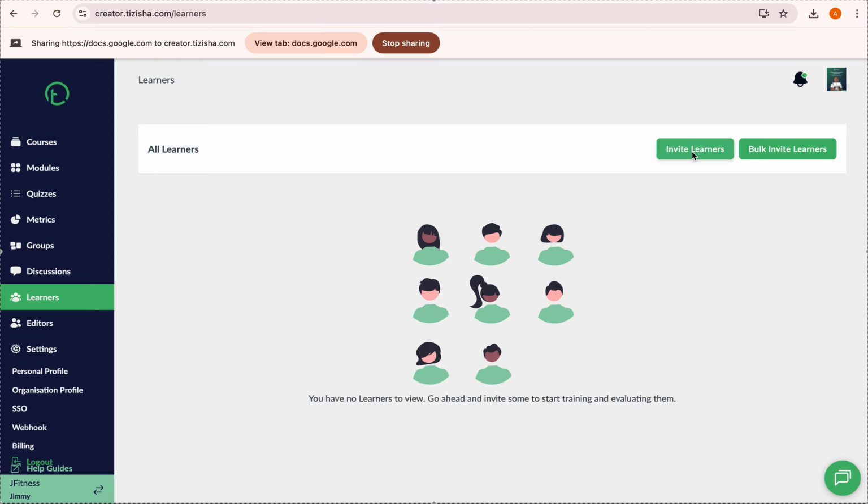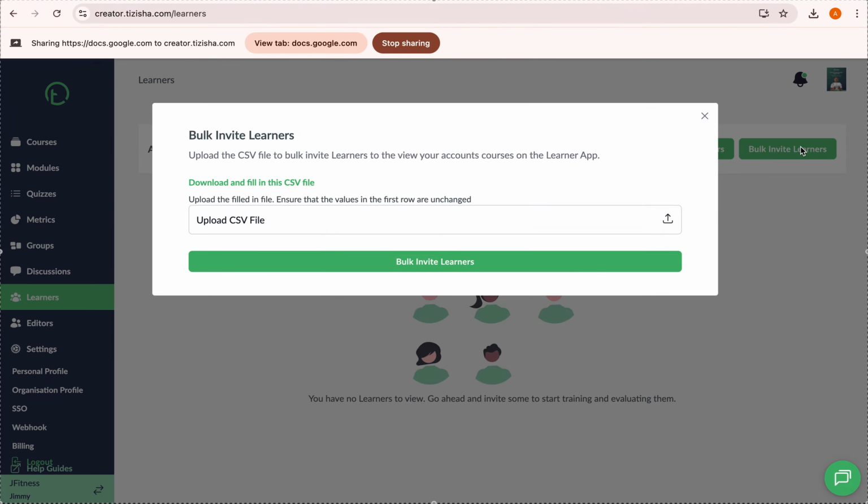What happens is they'll get an email and they'll click on the link in their email, and they should be able to fully onboard themselves on the platform. They'll click on that link and they should have access to the learner app, and they should add themselves in there. Then we have bulk invite, right?